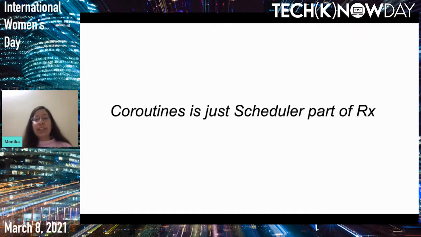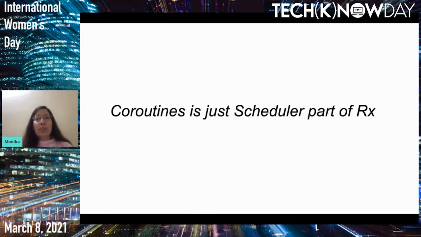So Julie has been liking this new library a lot, but she has come to a conclusion that coroutines is just the scheduler part of RX. Like in RX, apart from having these schedulers, we also had a lot of operators which used to handle the stream and modify the stream. We don't have that in coroutines, and with suspend functions, we actually return a single value. So Julie thinks that coroutines alone cannot actually replace RX in her code.